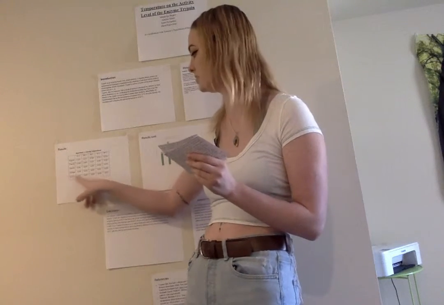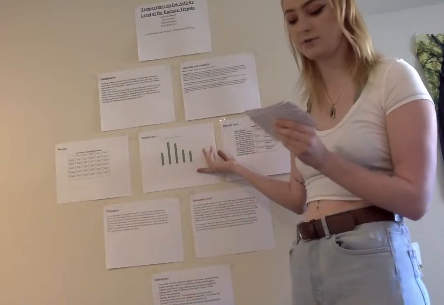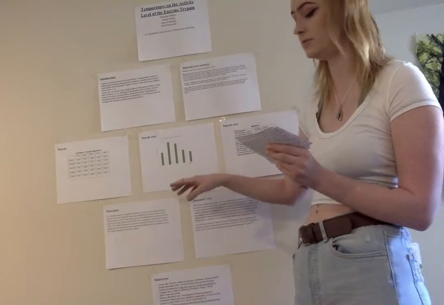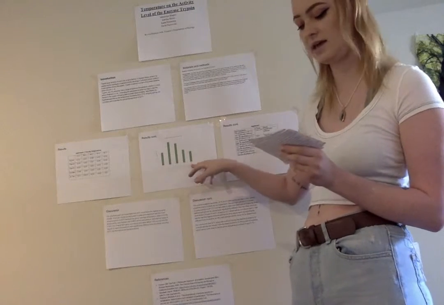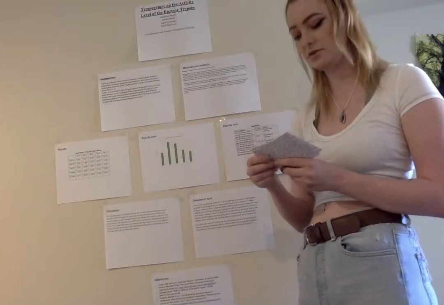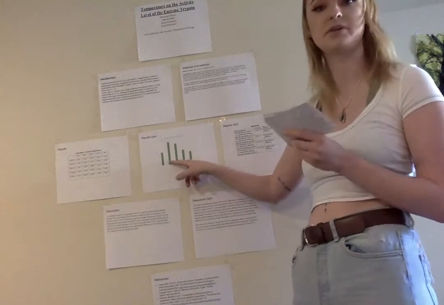The standard deviation was also calculated for each temperature, shown here, and in each case it was low enough to assume that the average accurately reflects the data. From there, a bar graph was created of the averages with the temperature on the x-axis and the absorbance on the y-axis. It is clearly shown on this graph that the max absorbance was recorded at 50 degrees. It's our longest bar.